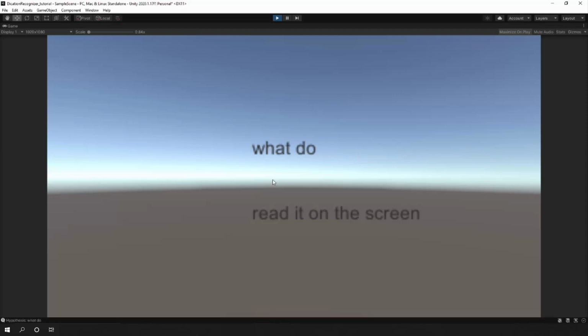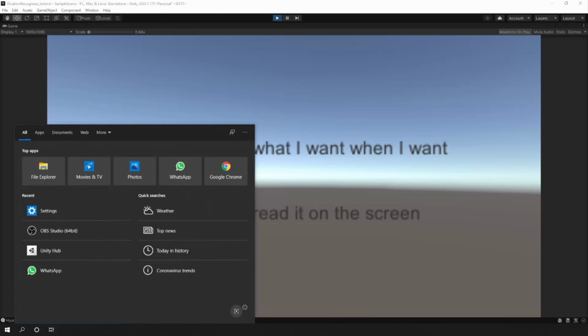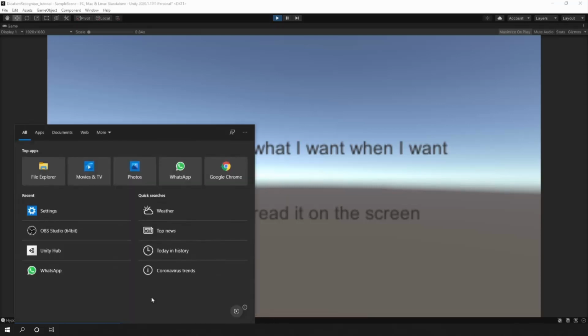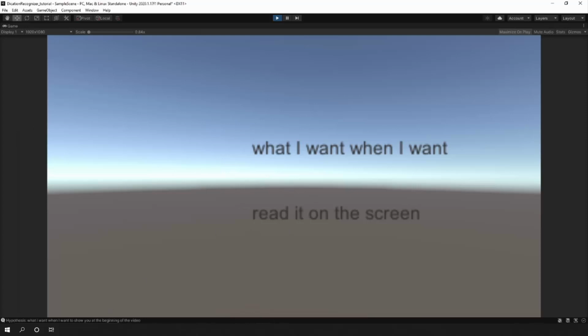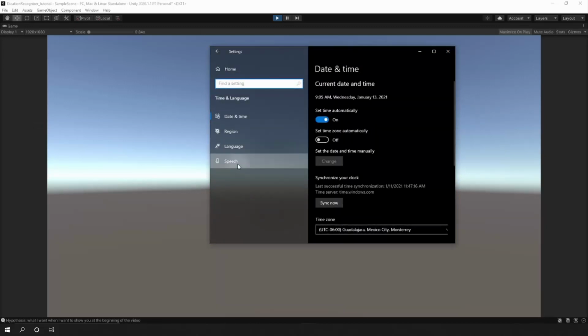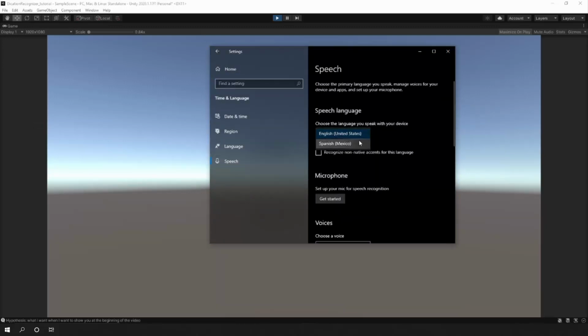What I wanted to show you at the beginning of the video is how the speech recognizer can be controlled by selecting a different language package. For example, I'm going to go to settings, and I'm going to go time and language, speech, and I'm going to change it to Spanish.